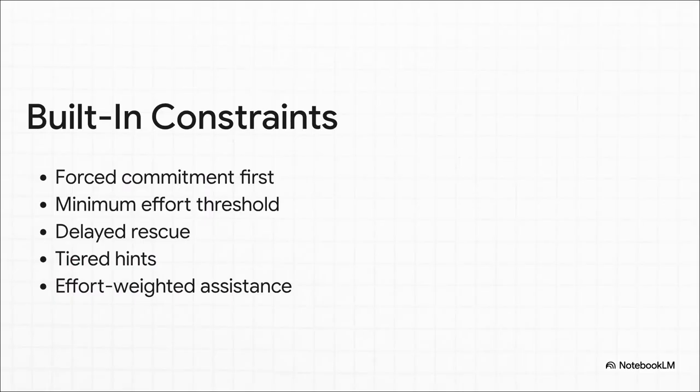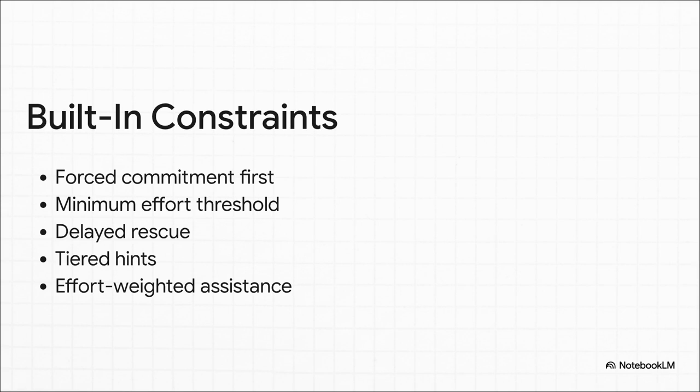To actually enforce this, the system relies on a really strict set of built-in constraints. Honestly, think of it like a tough old-school attending physician on the ward. First off, there's forced commitment. The AI literally refuses to unlock a hint until the learner commits to an initial answer. If a learner just types something like, "I don't know," the system hits them with a minimum effort threshold and redirects them to try again.